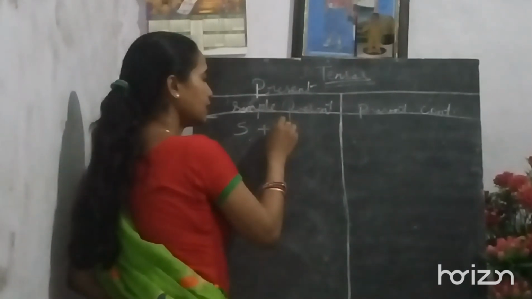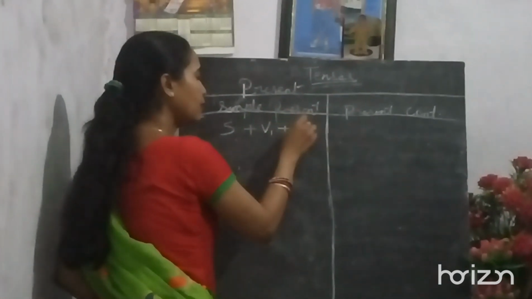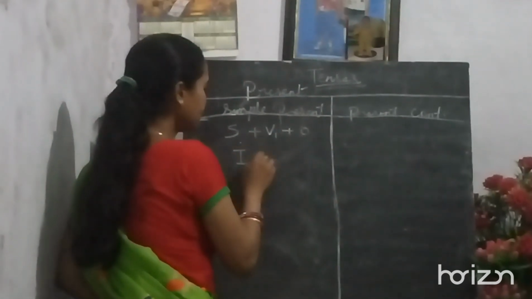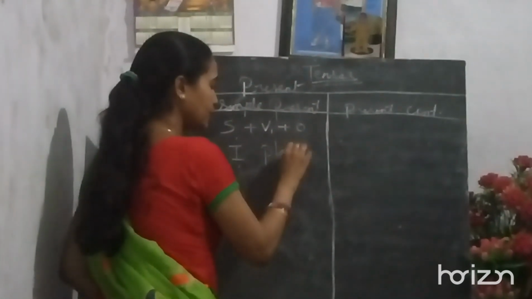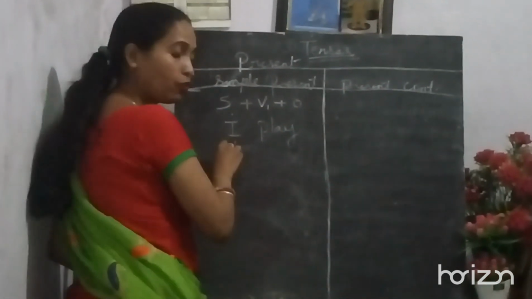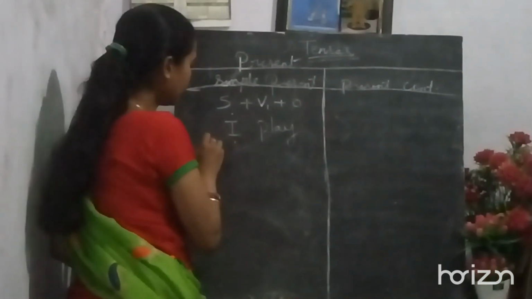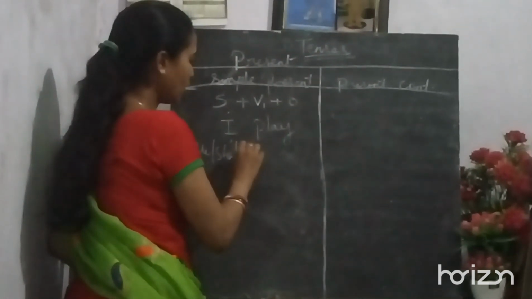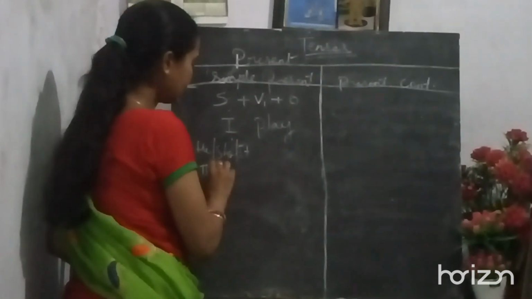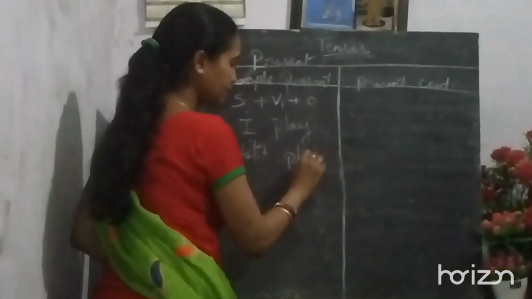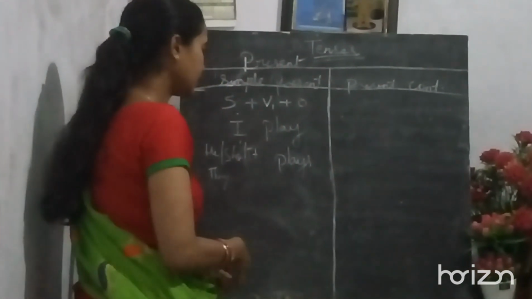Now simple present, what is the sentence structure here? Subject plus verb first form and object. The simple sentence can be: I play, we play, first person. And the third person, that is he, she, it or any name, or they: he plays.